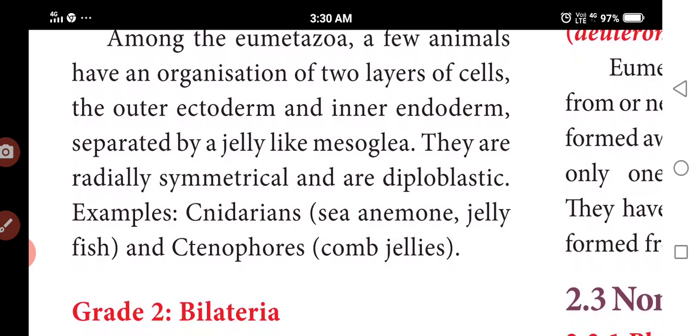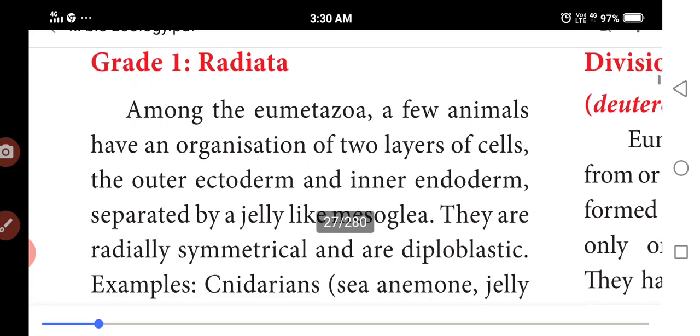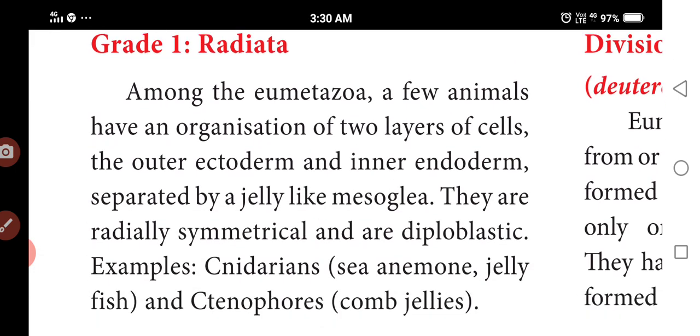So radially symmetrical or diploblastic animals are formed, Cnidarians and Ctenophores. Under this grade Radiata, the animals are formed by two layers, diploblastic animals. Ectoderm and endoderm are not differentiated; we call it mesoglea.